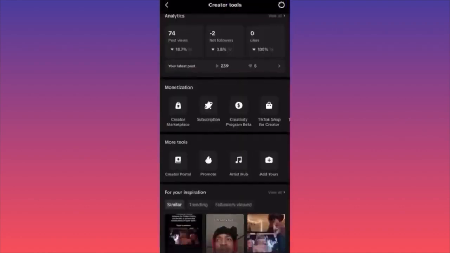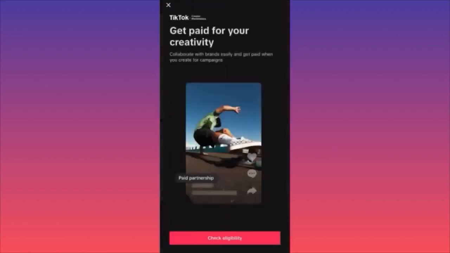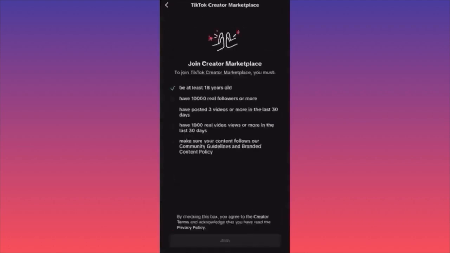Now guys, there's a special section over here, monetization. You see how many options you actually have to make money. Let's start with the first option, which is creator marketplace. Essentially over here, you are taking part and getting paid for creativity. This is where brands, for example, are selling handcrafted items, clothes, whatever. You as a creator get an offer, and you're able to make money through all this.